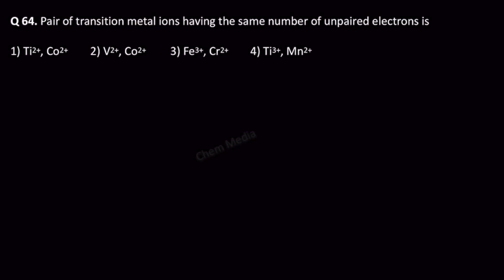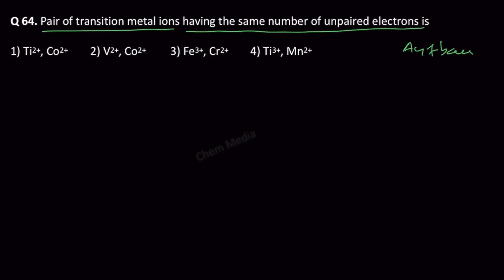Hello everyone, here is a question based on electronic configuration. Pair of transition metal ions having the same number of unpaired electrons is which one? Keep it in mind that electrons are filled in various orbitals according to Aufbau principle.